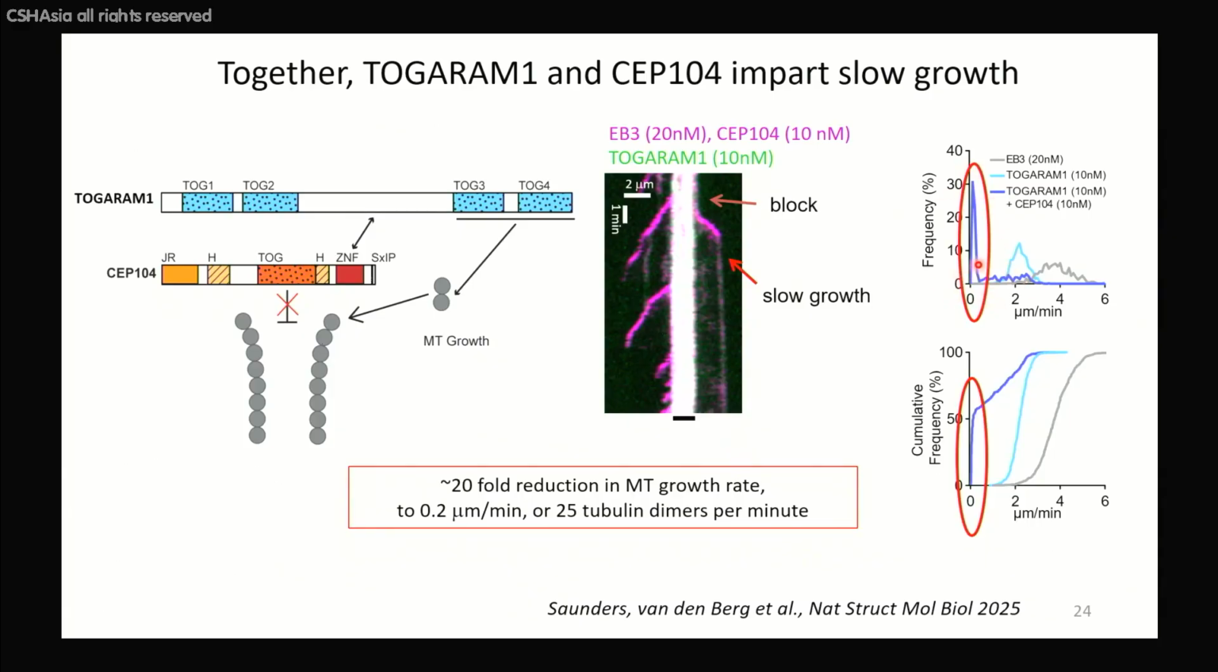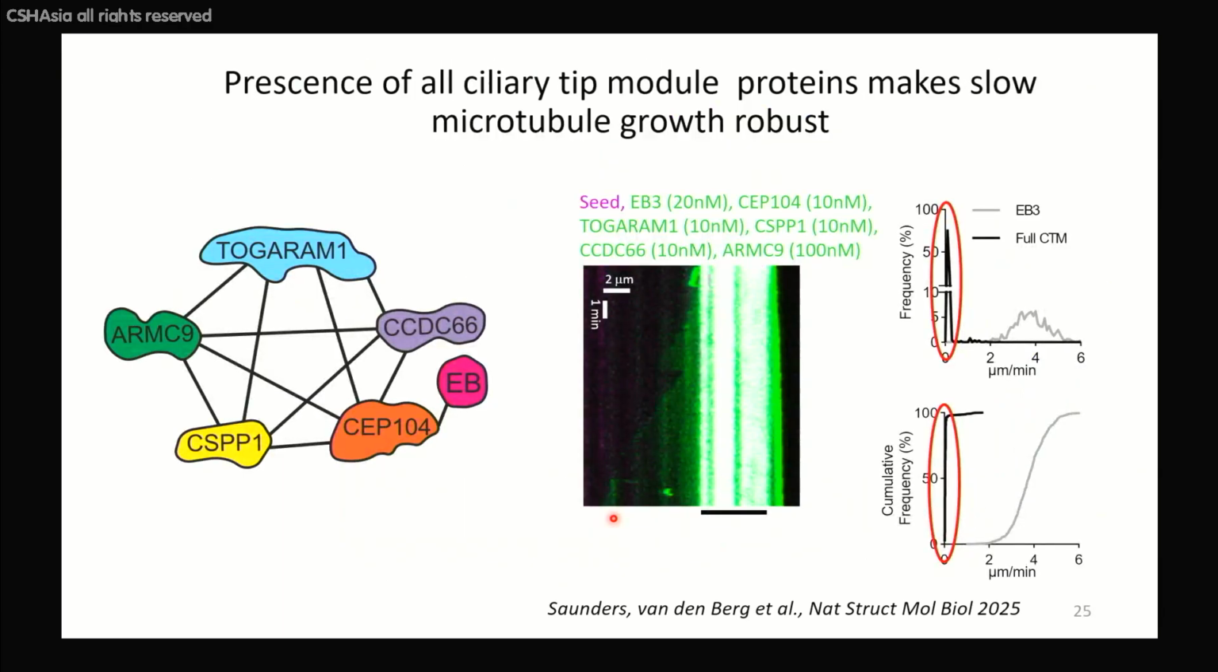You can see it here in the histograms. So not all microtubules grow at this slow pace, and it's a bit faster than with the centriolar proteins, but it's still like about maybe 20 tubulin dimer layers per minute, so quite slow. And if we now mix all 5 proteins, then we get extremely robust slow growth. All at the same speed. We can vary the concentrations here. We always get more or less the same speed, which is very consistent for every microtubule in our assay.